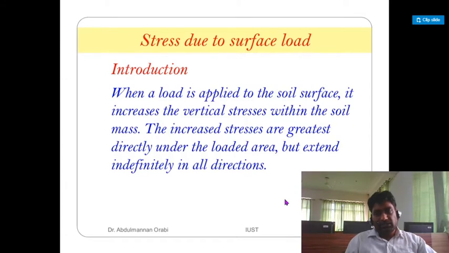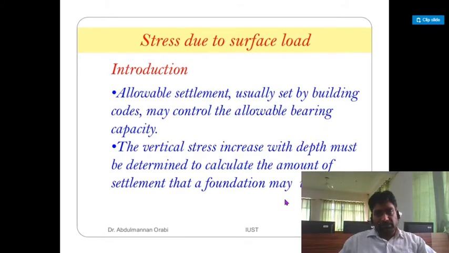It increases the vertical stresses within the soil mass. The increased stresses are greatest directly under the loaded area, but extend indefinitely in all directions. Allowable settlement, usually set by the building codes, may control the allowable bearing capacity. The vertical stress increase with depth must be determined to calculate the amount of settlement that a foundation may